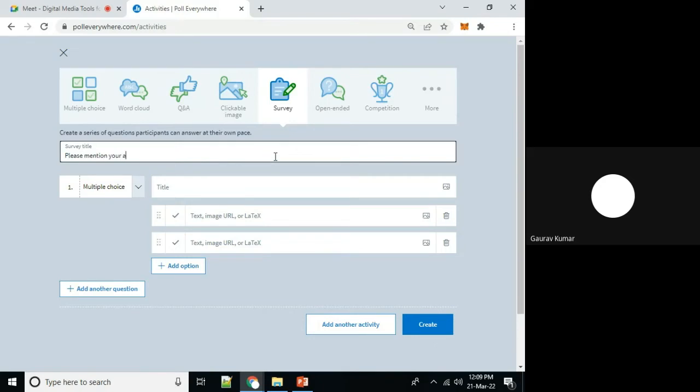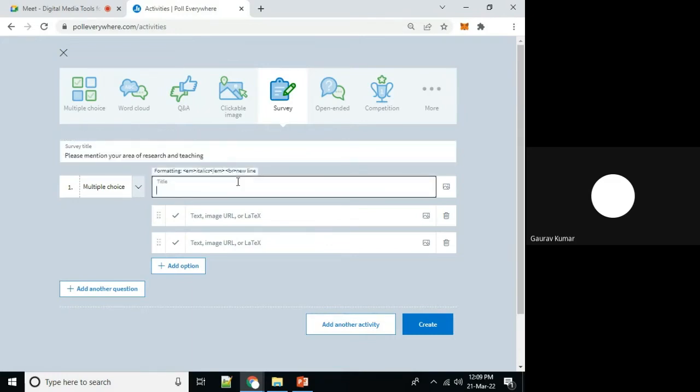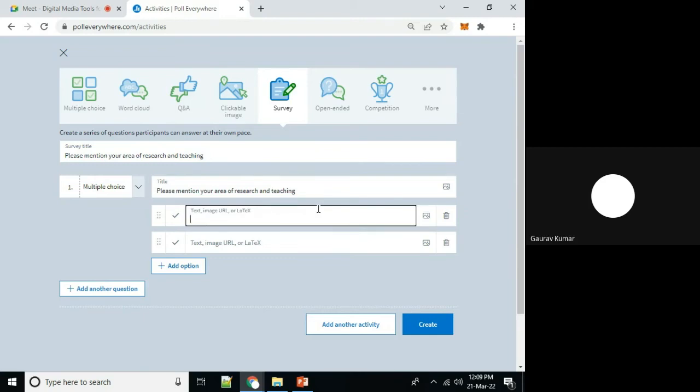Mention your area of research and teaching. Now another survey we are implementing here. It is a very general question which can be answered by every participant.